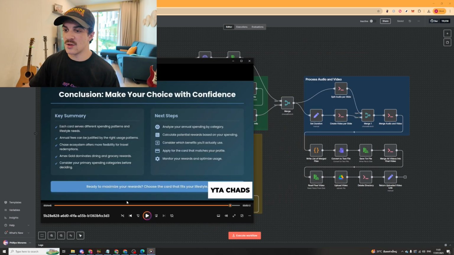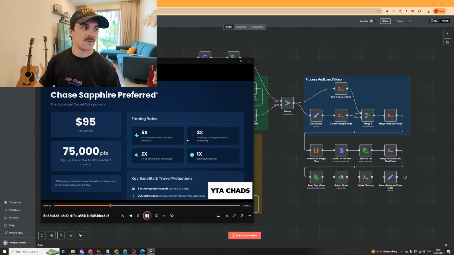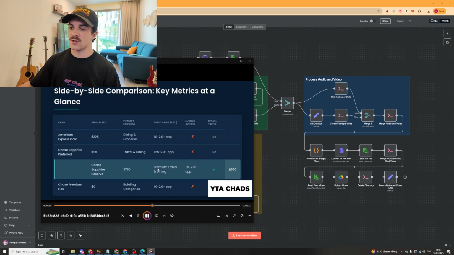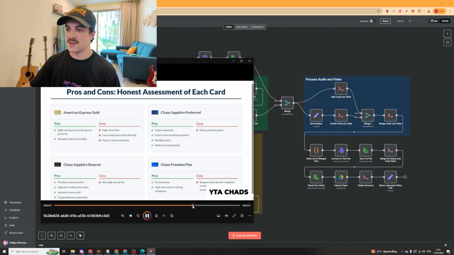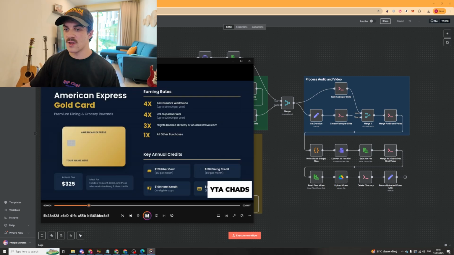And then the output is going to look something like this. Sapphire Preferred Card has a $95 annual fee, strict side by side. It will automatically change slides. MX but very expensive. Annual credit. What's on the screen at any time. So yeah, it will change slides and it will automatically narrate what's on the screen at any time.